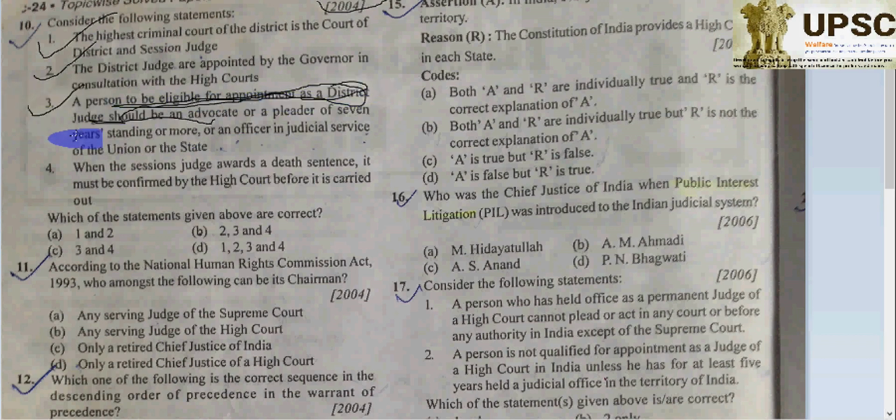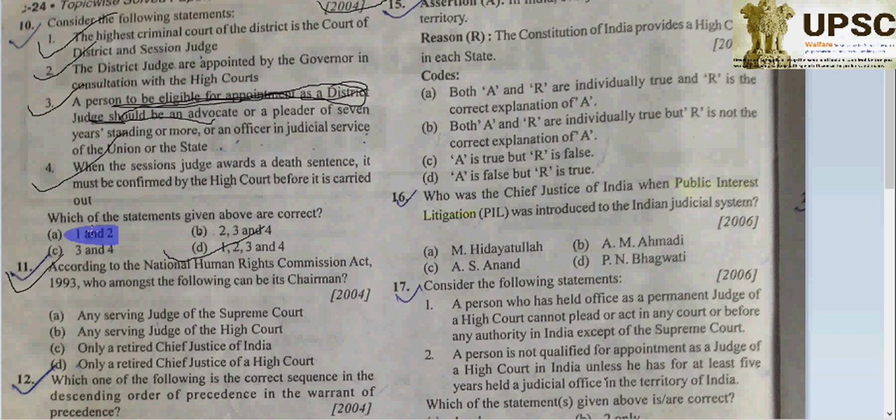And when the Sessions Judge awards a death sentence, it must be confirmed by the High Court before it is carried out. Absolutely correct. So all are correct, so D will be correct. Why? Because the provisions are given under Articles 233 to 235 in the chapter on subordinate courts in the Constitution of India.